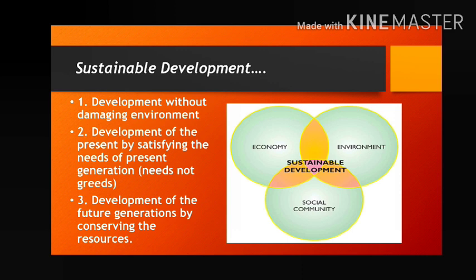Like in the present situation, when we are setting up an industry, we are cutting down the trees. Now tell me from this example, which thing is developed? By setting up the industry, the economy is developed. The economy is developing because industry is set up, jobs are created, so many people are getting jobs, earning money, profit, etc. But when we are setting up the industry, we need area, so we are cutting down the trees. Is there any development for the environment? No, there is no development because we are cutting down the trees. It is not sustainable development.